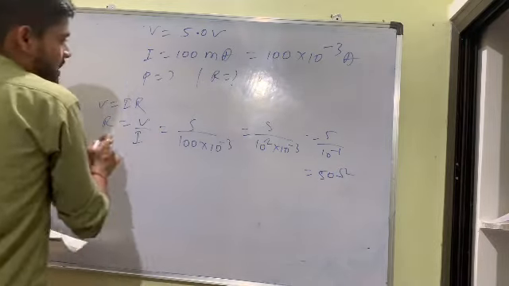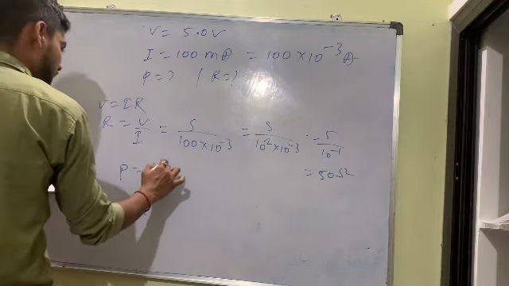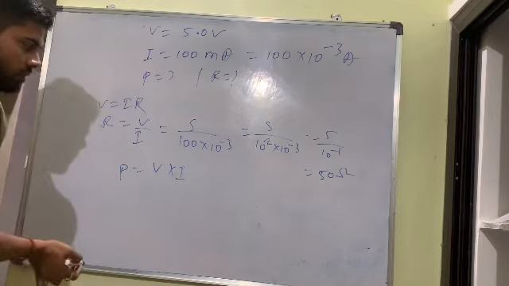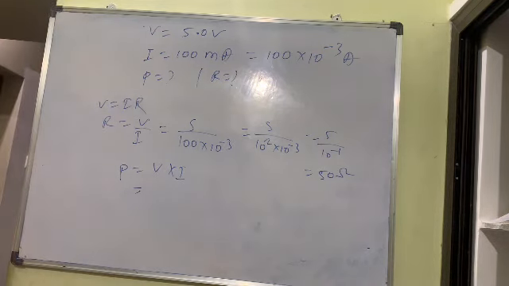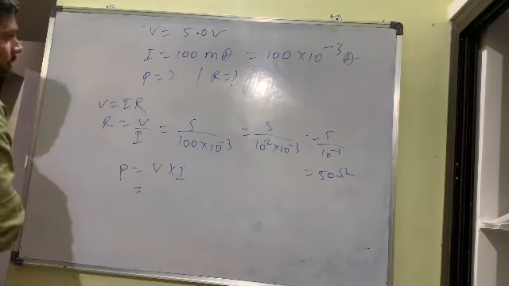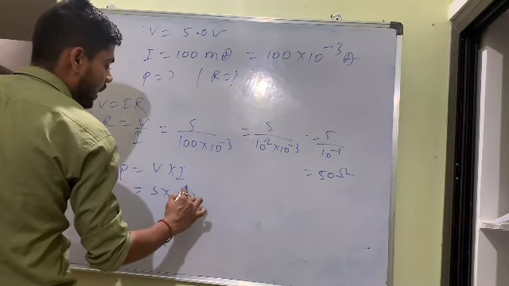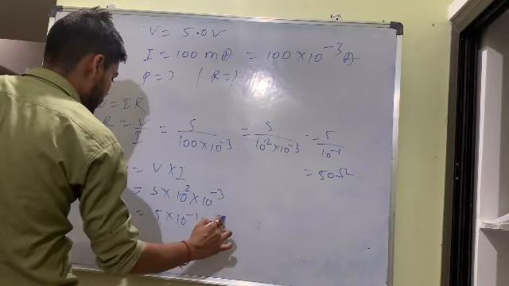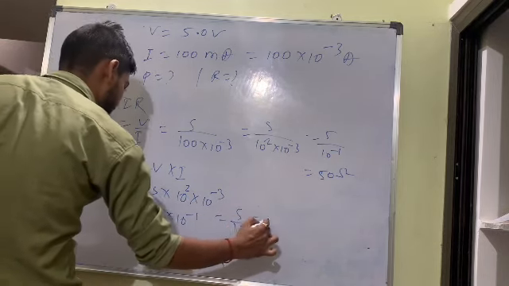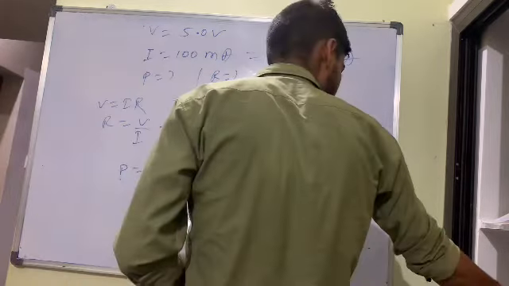Resistance we found. Next point. They are asking power. So P is equal to VI. I told you already, one formula is VI. So V is 5, and I is 10 power 2 into 10 minus 3. So 5 into 10 power minus 1. It is 5 upon 10. It is 0.5 watt. Okay, this is the answer.